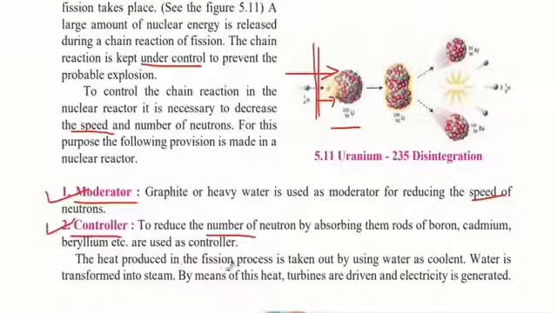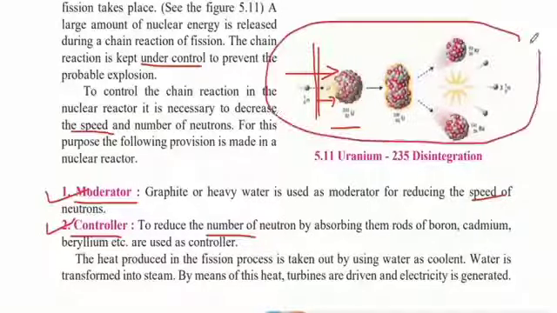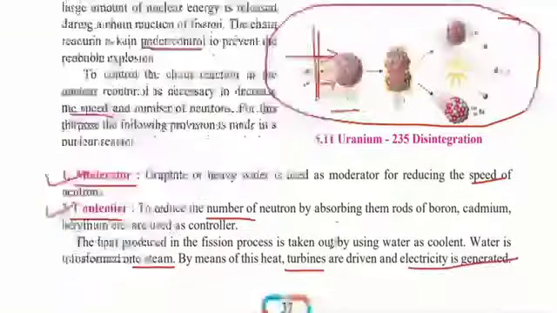The heat produced in the fission process is taken out by using water as a coolant. This entire process takes place in water, so the water absorbs all the excessive heat that is produced. Water is transformed into steam. By means of this heat, turbines are driven and electricity is generated. This steam produces energy that moves the turbines. Turbines are like wheels. When the steam pushes on them, they move, and when the turbines move, electricity can be generated.